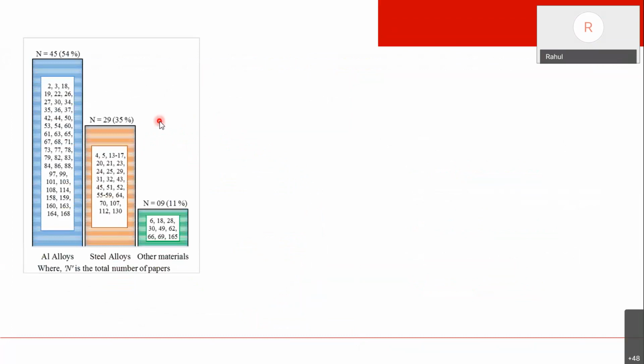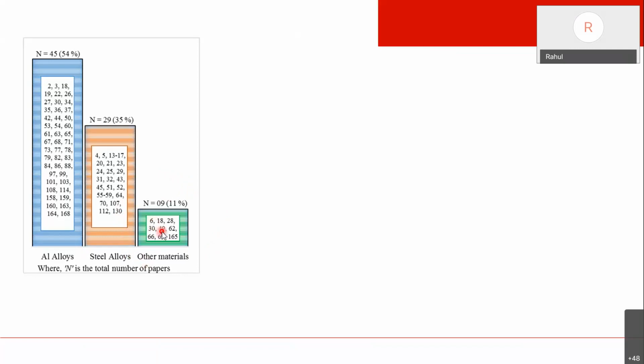In that, an interesting fact I want to share: in the entire literature review which we did, we found the maximum work in aluminum alloys, then in steel alloys. And interestingly, for other materials like difficult-to-cut materials, Inconel and all, very little literature is available. These 170 papers I am talking about cover only recent literature, a decade from 2009 to 2020, which we summarized.